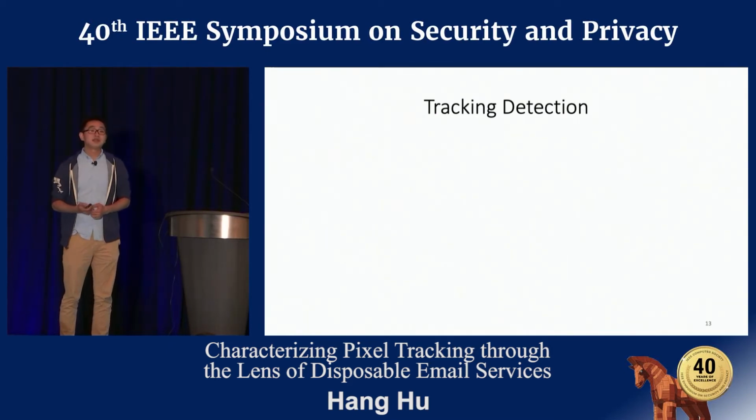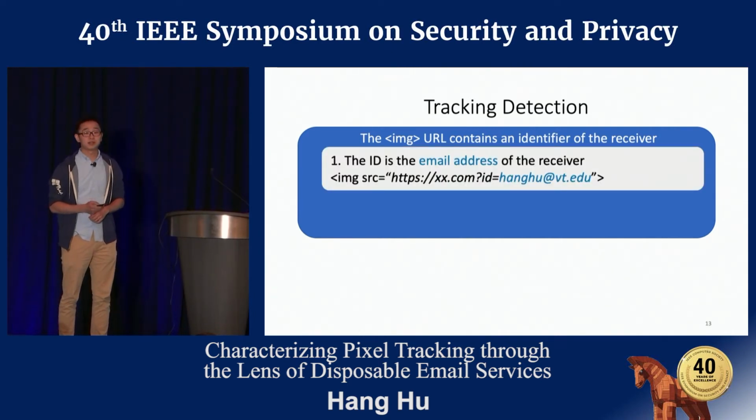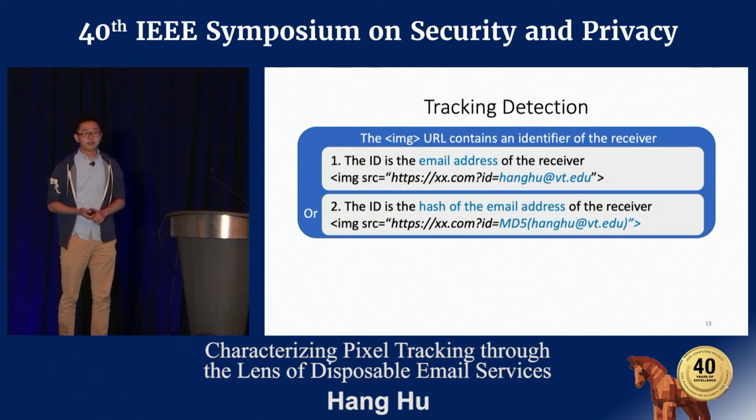To study email tracking, the first step is to detect tracking. To be a tracking image tag, it has to satisfy either of the two conditions. First, the image URL contains an identifier of the receiver so that the tracker knows the request comes from certain receiver. The identifier could be the email address of the receiver, such as my email address. The identifier could be the hash value of the email address, such as MD5 hash value of my email address.